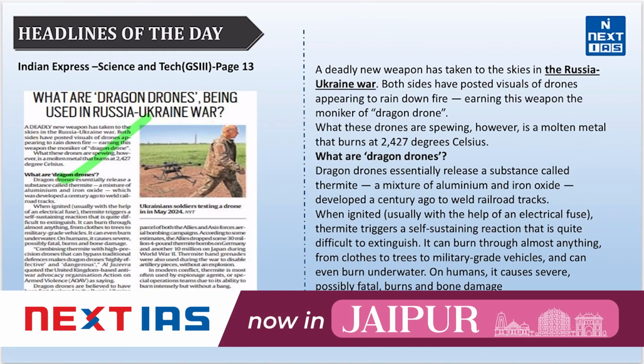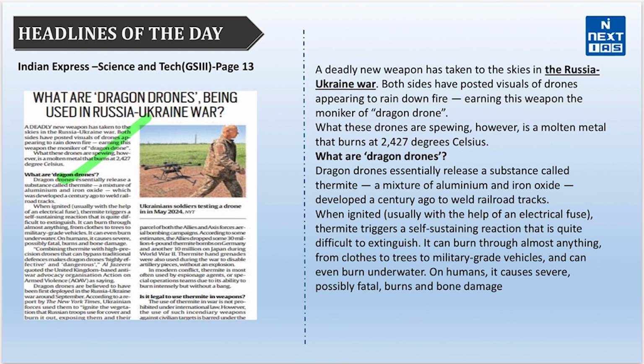The next article focuses upon dragon drones, because in the Russia-Ukraine war, they have emerged as a new weapon. They are capable of releasing thermite, which is a mixture of aluminum and iron oxide that burns at more than 2400 degrees Celsius. These drones can ignite thermite, causing severe damage to a wide range of materials, including military vehicles, and it even burns underwater, making them particularly effective in combat.